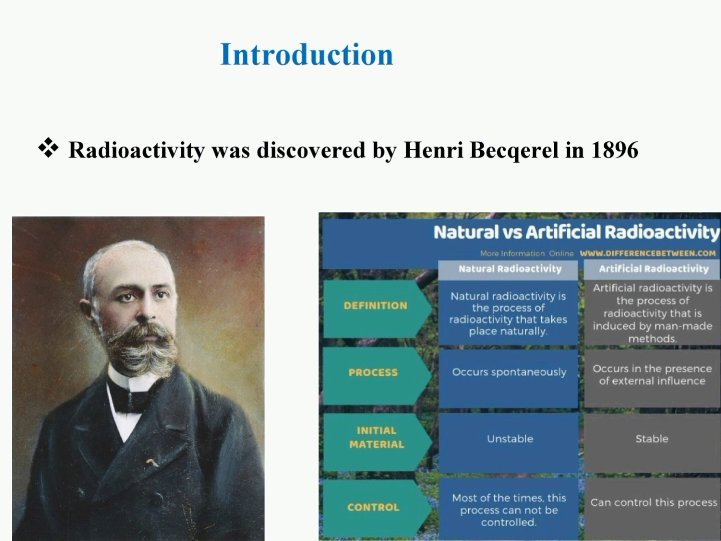Further investigations were done by the scientists Madame Curie, Pierre Curie, and Rutherford. Heavy elements like uranium, polonium, radium, and thorium well exhibit this phenomenon. Radioactivity involves the spontaneous transmutation of one element into another. Then we have two types of radioactivity, that is natural and artificial.